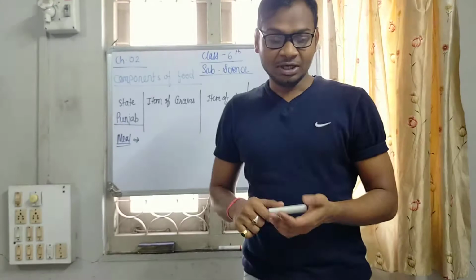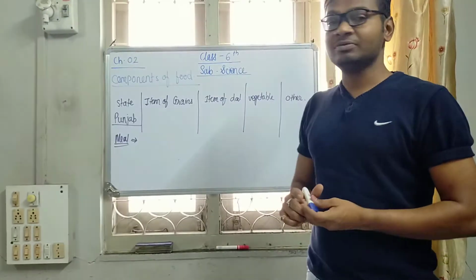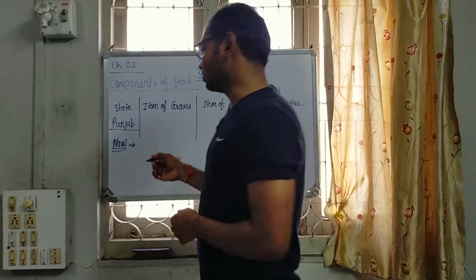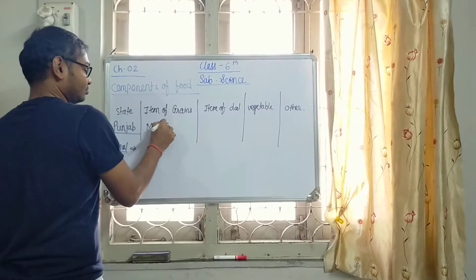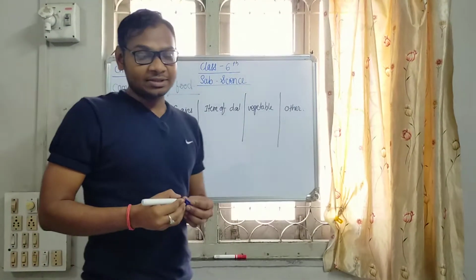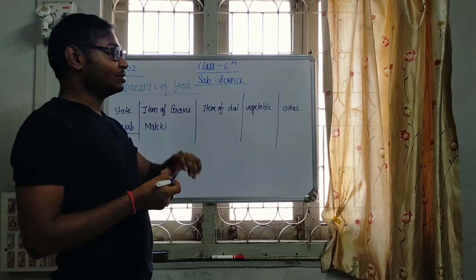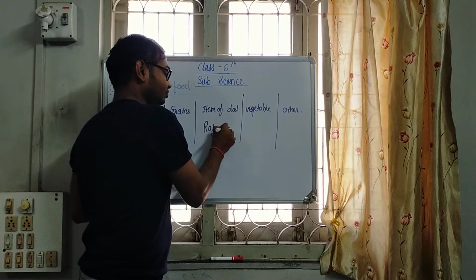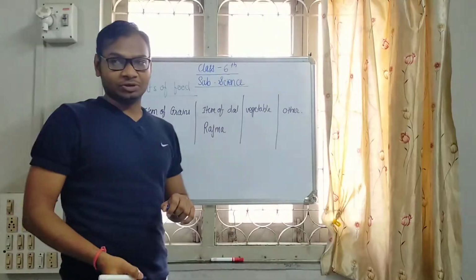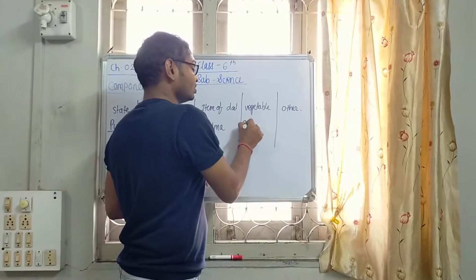What do they contain? In the first item, grain, they contain makki, and in the second, items of dal, they contain rajma, and in the vegetable portion they contain sarso saag.